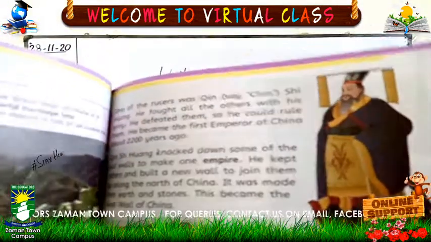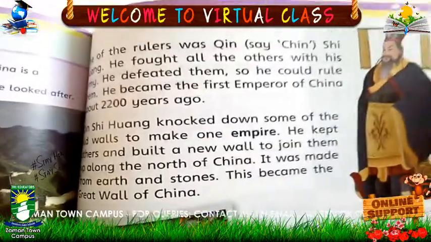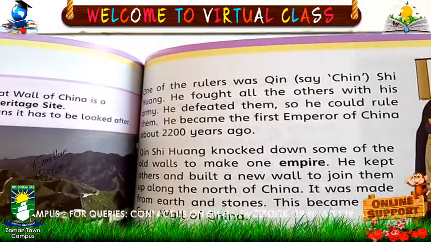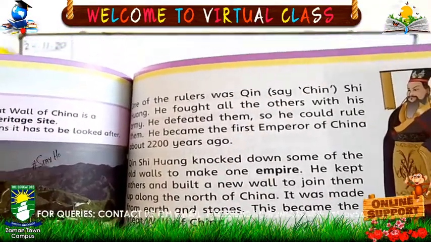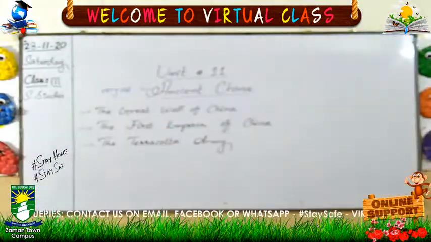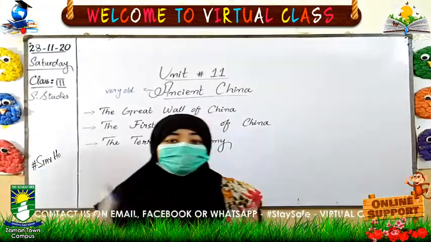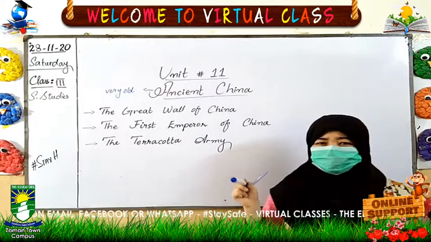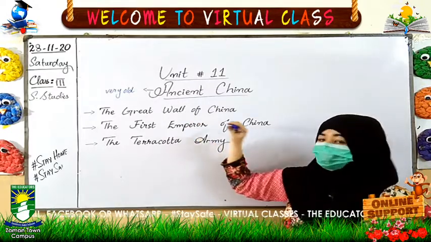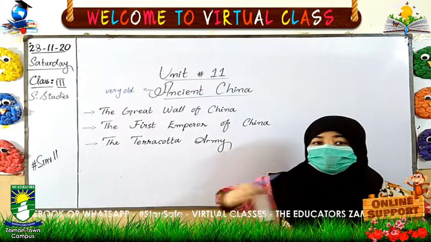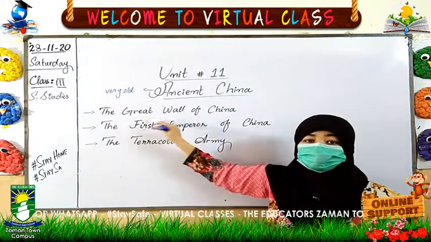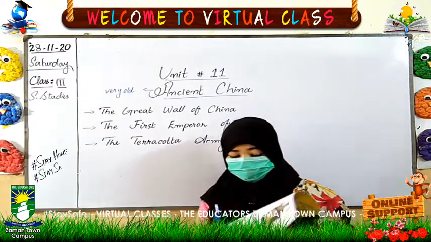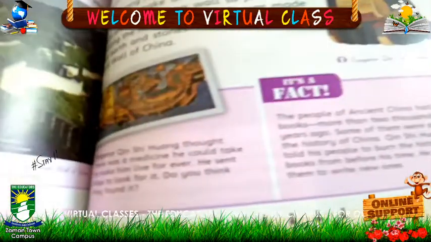Here it is written, one of the rulers was Qin Shi Huang. He fought all the others with his army. He defeated them so that he could rule China, and he became the first emperor of China. Qin Shi Huang knocked down some of the old walls and made it the longest wall, the Great Wall of China. So on page number 73, we have the exercise.